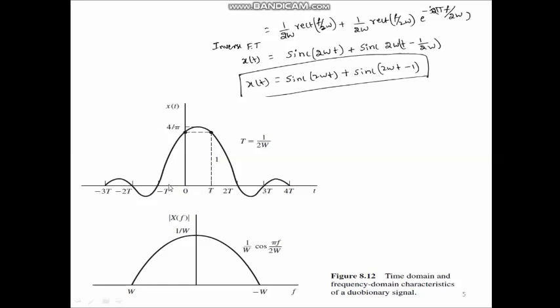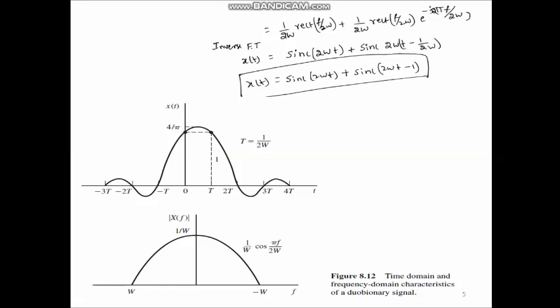So, as you can see here, at t = 0 and at t = T, x(t) is not maximum. So, it is only a partial response. Therefore, the response to any one input pulse is spread over more than one signaling interval. At each time instant, the response is only partial. Therefore, at these two instants, the response is only partial. Therefore, it is called a partial response signal. Whereas in the Nyquist pulse, we had a rectangular response, but here it is a cosine response.